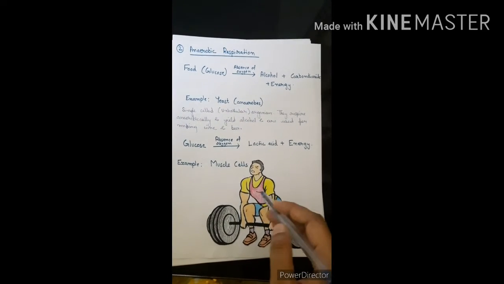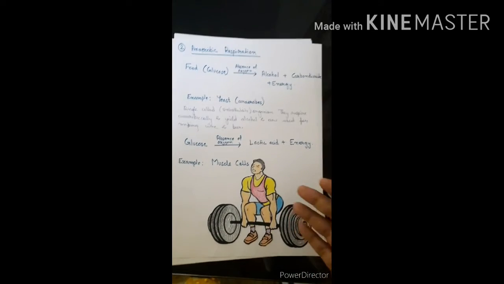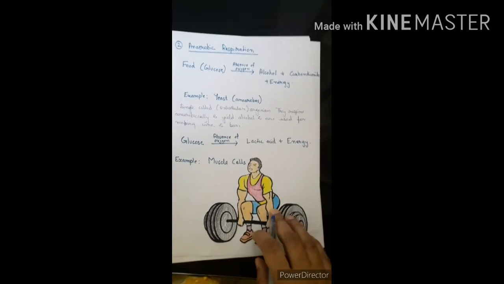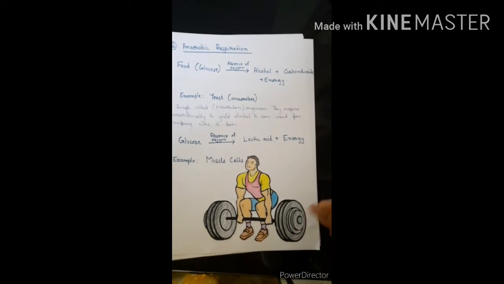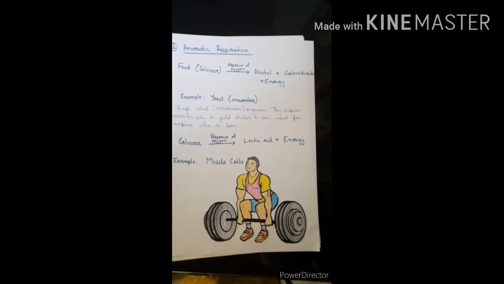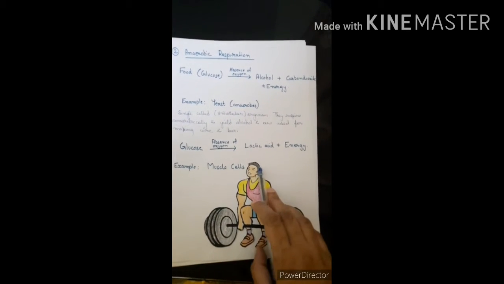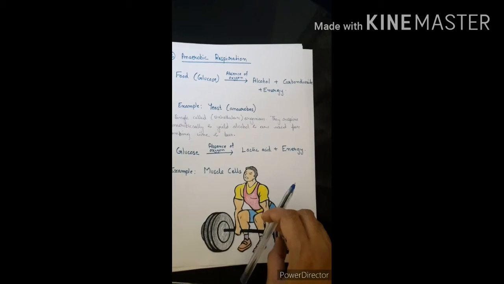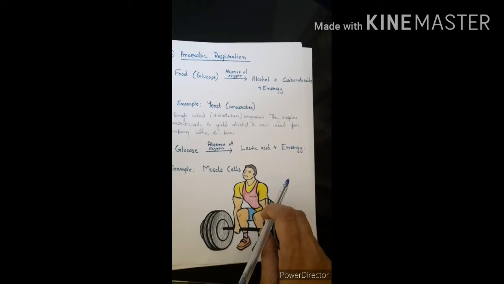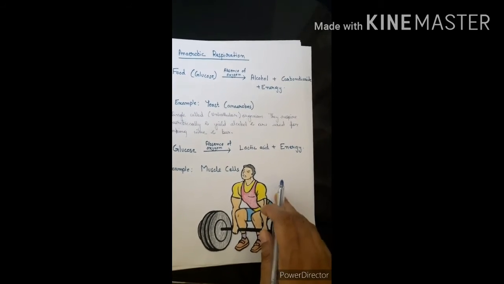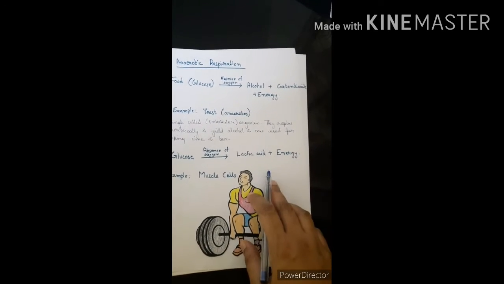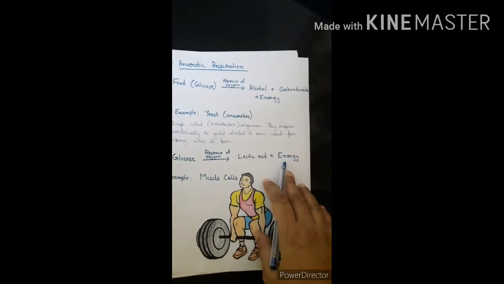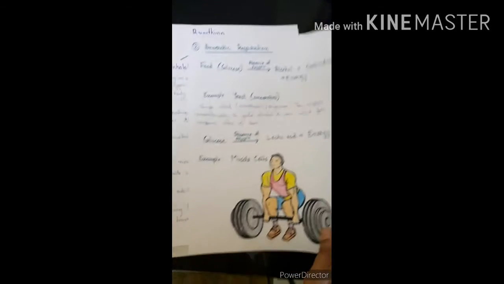The accumulation of lactic acid is why heavy exercise causes muscle cramps. After a hot water bath or body massage, we get relief, because they increase blood circulation and that relieves the pain. The increased oxygen results in the breakdown of lactic acid, and carbon dioxide is released along with water. So this was all about anaerobic respiration.